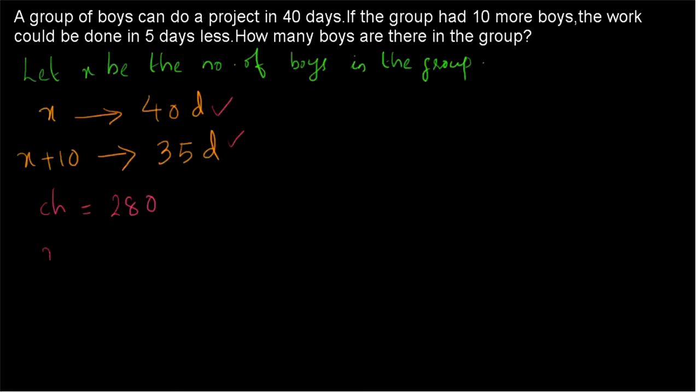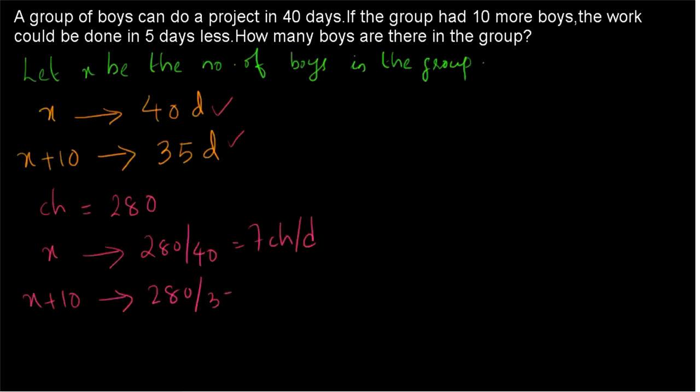So how many chocolates will x boys be having? x boys will be completing the work in 40 days. So they will be having 280 divided by 40 is equal to 7 chocolates per day. And what about x plus 10? x plus 10 boys will be completing the work in 35 days. That means they will be having 280 divided by 35 is equal to 8 chocolates per day.